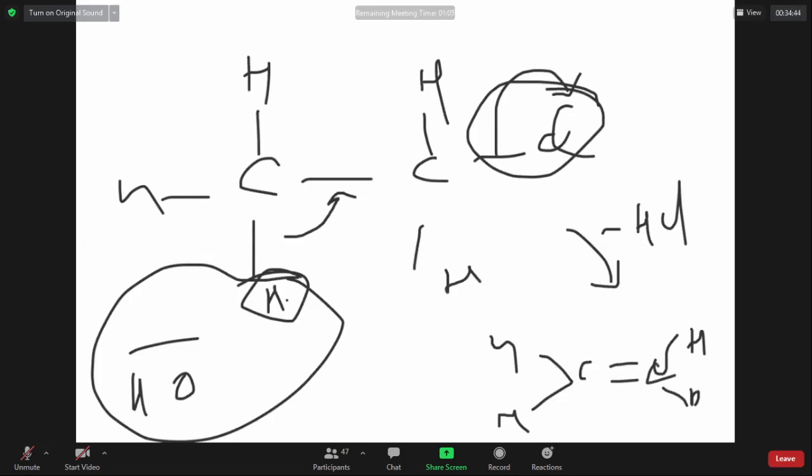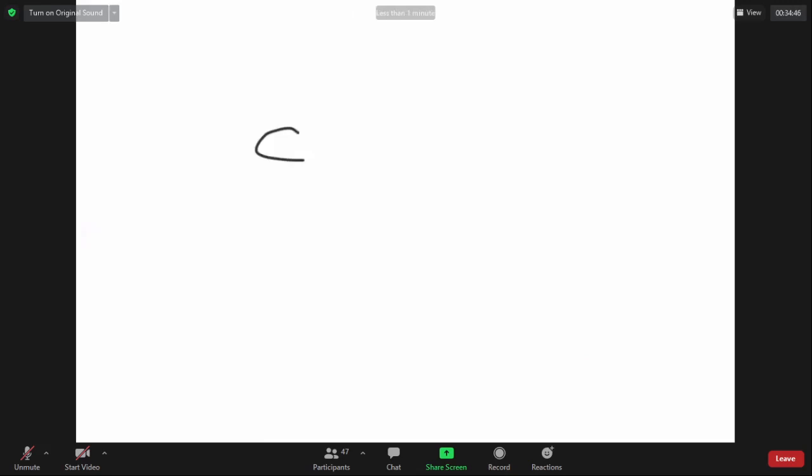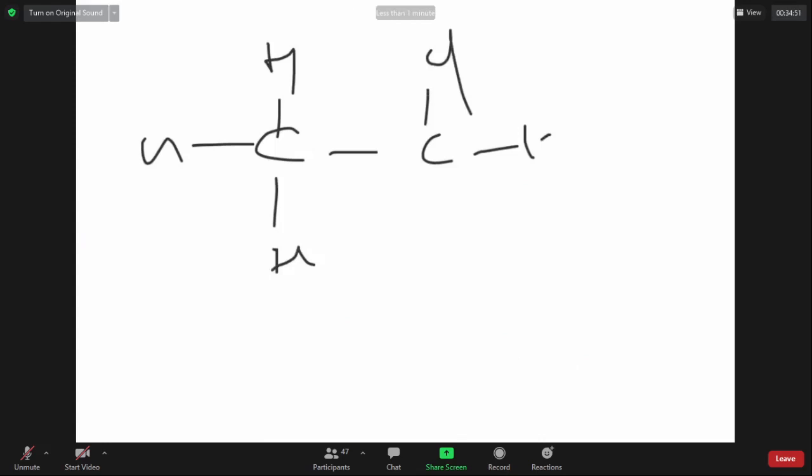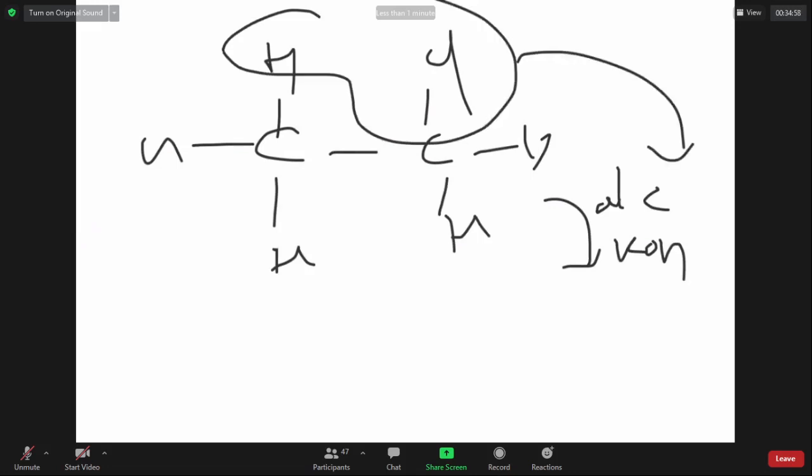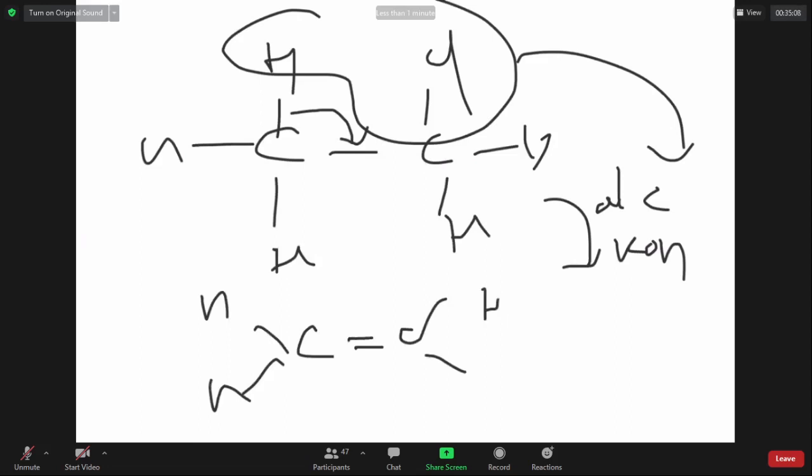Can you see it, sir? I will write again. Sir, CH3, CH2Cl. When heated with alcoholic KOH, the H plus and Cl minus are going out. The bond connecting C and C became a double bond. This type of reaction is called what, sir? What is the name of this reaction? Dehydrohalogenation. De means removal. Hydrohalogenation.